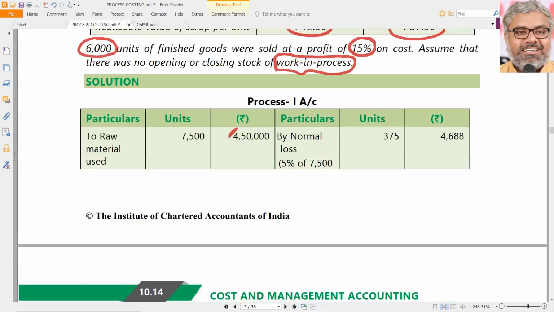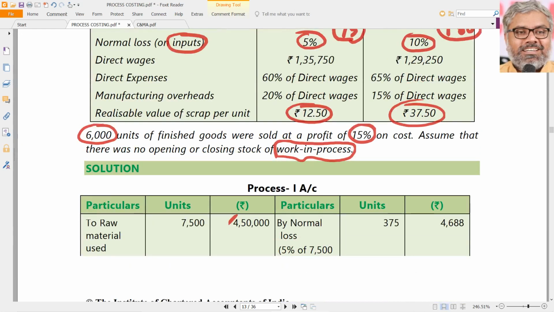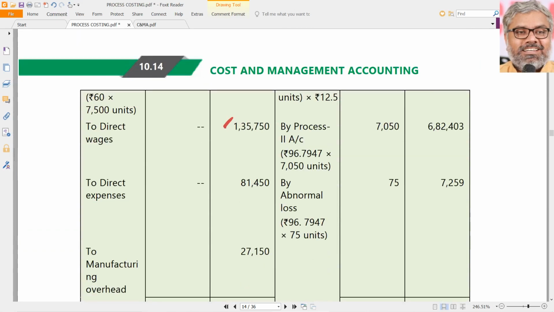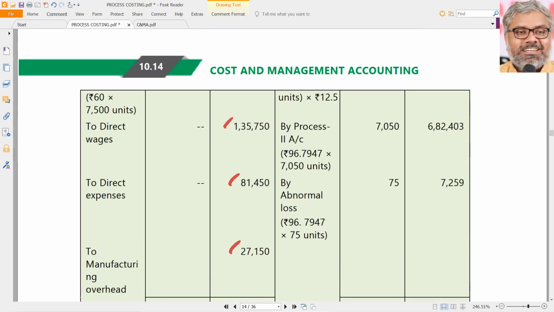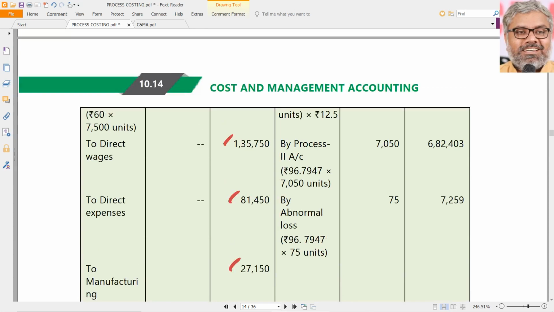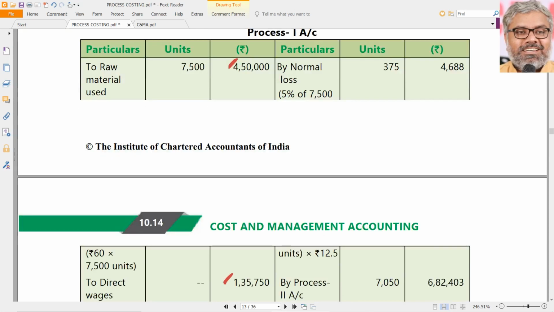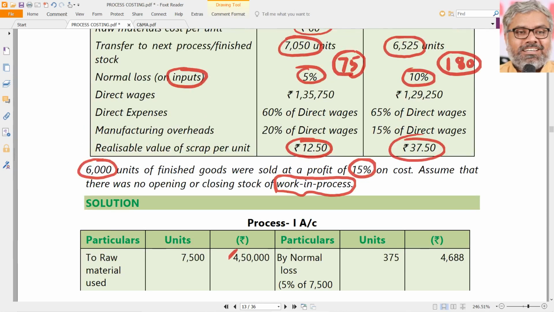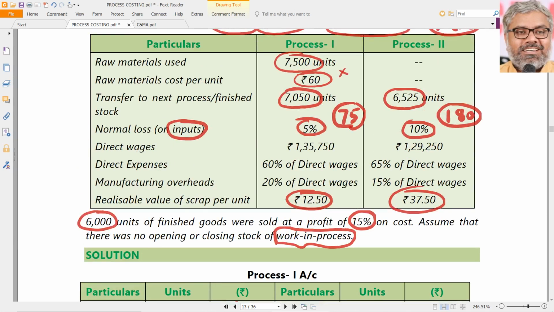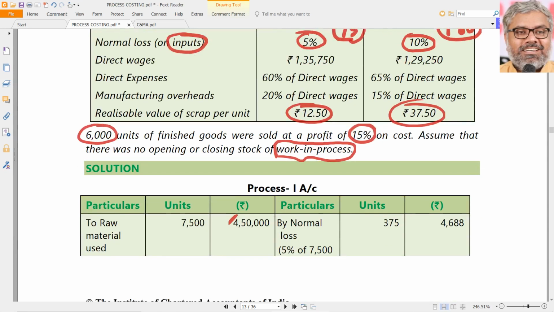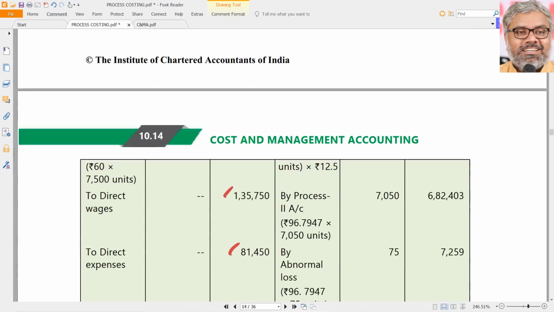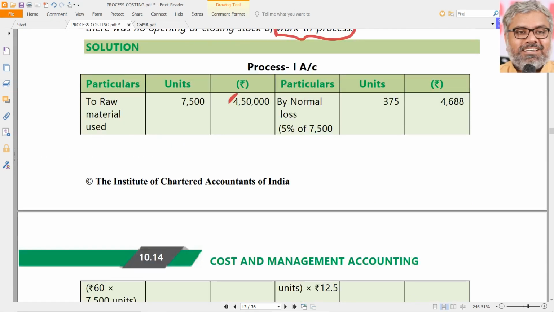Direct expenses he has given as 60% of direct wages. Calculate. 60% of 135,750 will be this. 20% of 135,750 will be this. So, as per the information given in the question, we have to find out how much is direct expenses and manufacturing overheads. Both are given as a percentage of direct wages. So that's not a big deal. Material cost is given indirectly. Wages cost is given anyway. And direct expenses and manufacturing overheads also, amounts are all given. All that you need to do is just copy paste, nothing else.